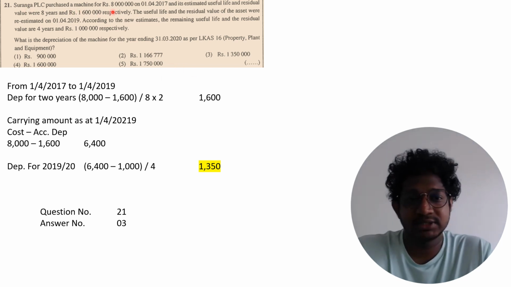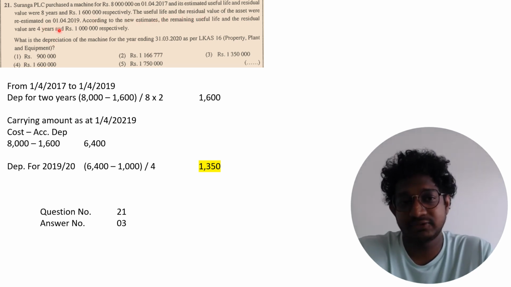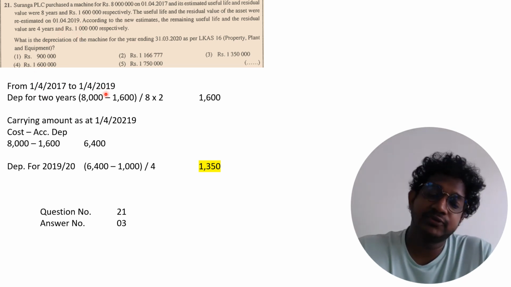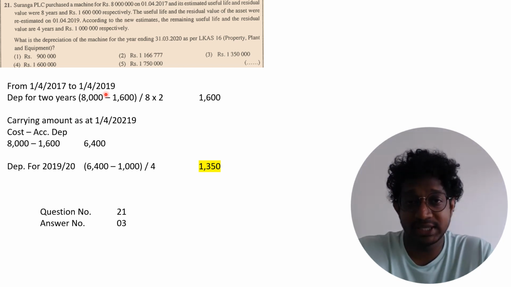Question 21. Suranga PLC purchased a machine for 8,000 on 1st of April 2017, with a useful life of 8 years and a residual value of 1,600. The useful life and the residual value of the asset were re-estimated on 1st of April 2019 as 4 years and 1,000. From 1st of April 2017 to 1st of April 2019 is 2 years. So the depreciation for 2 years is 8,000 minus residual value 1,600, divided by 8, into 2 years. So the accumulated depreciation as of 1st of April 2019 is 1,600.